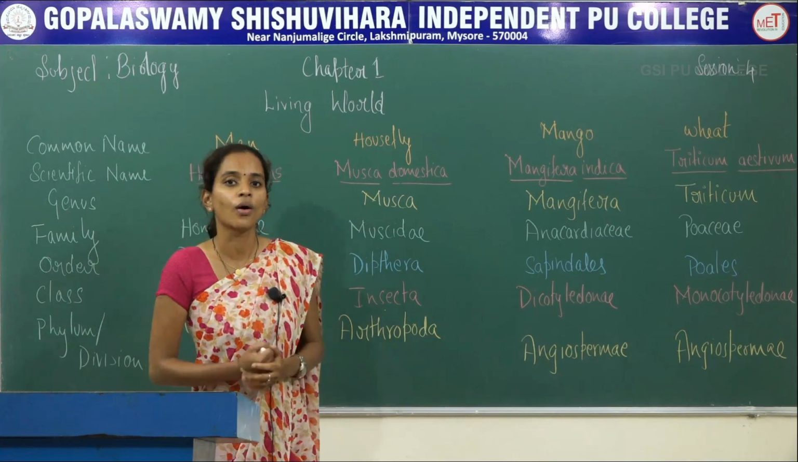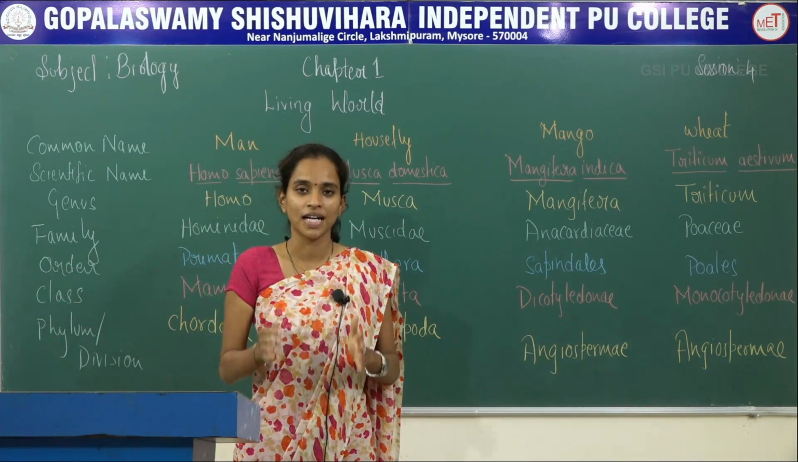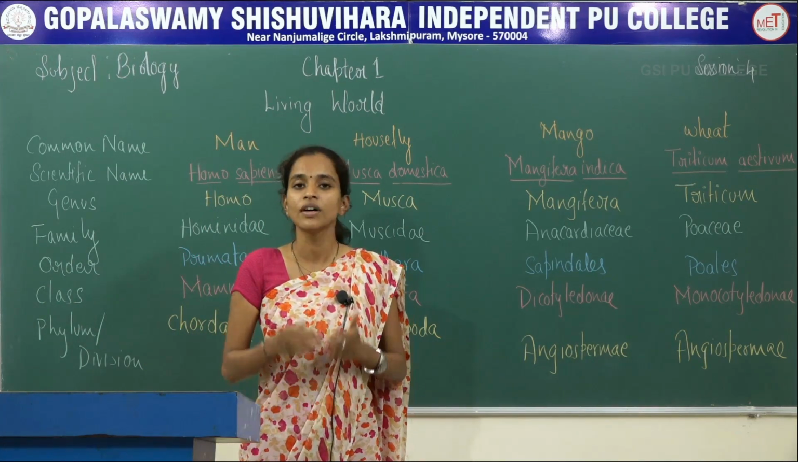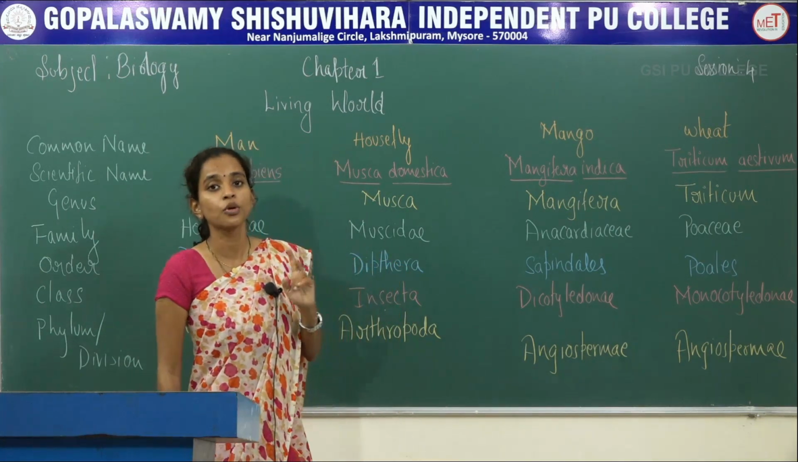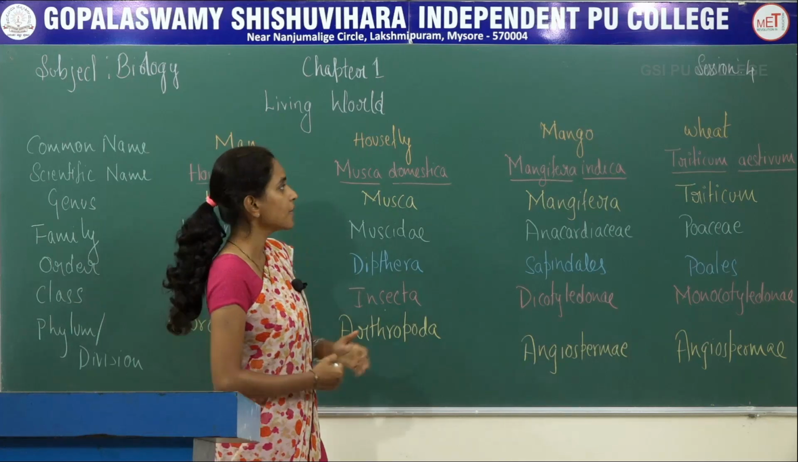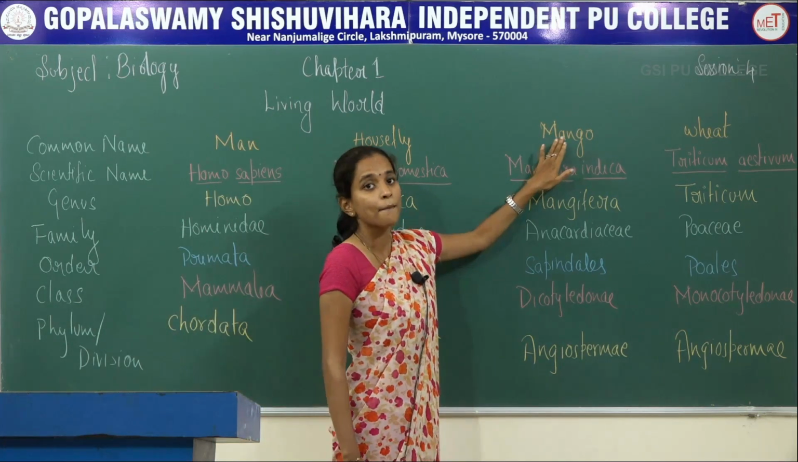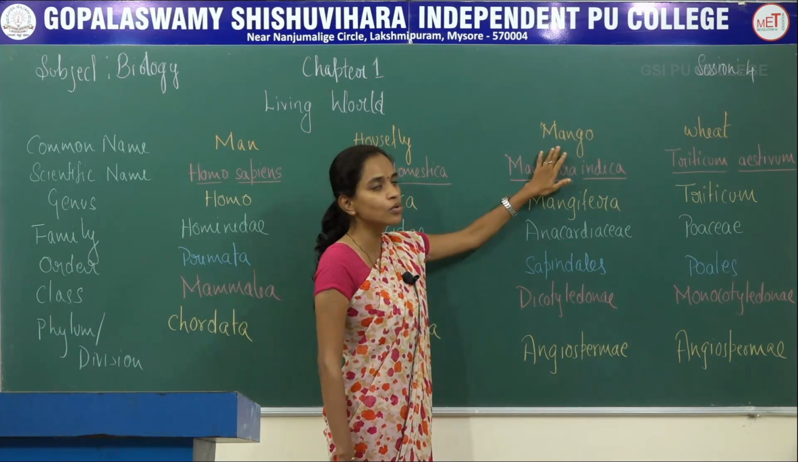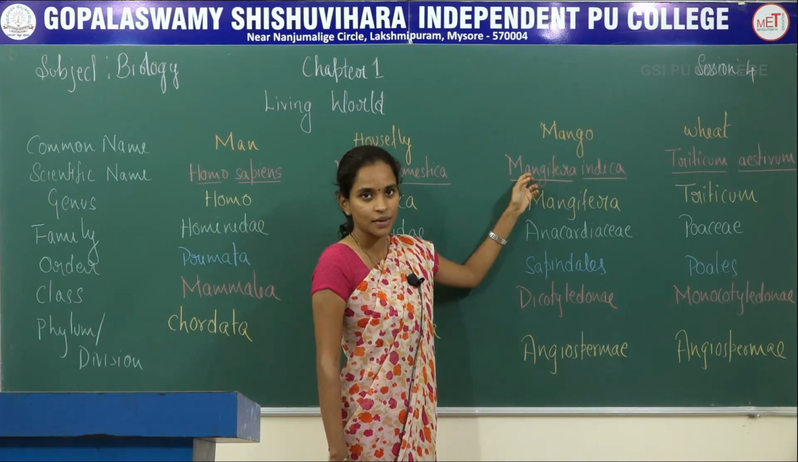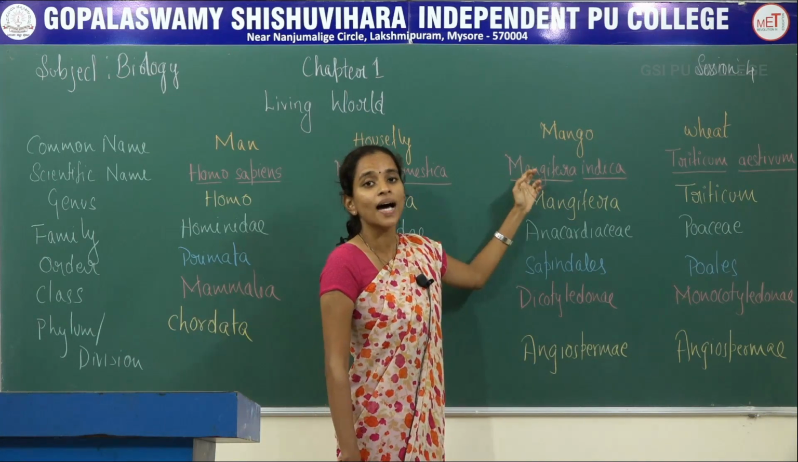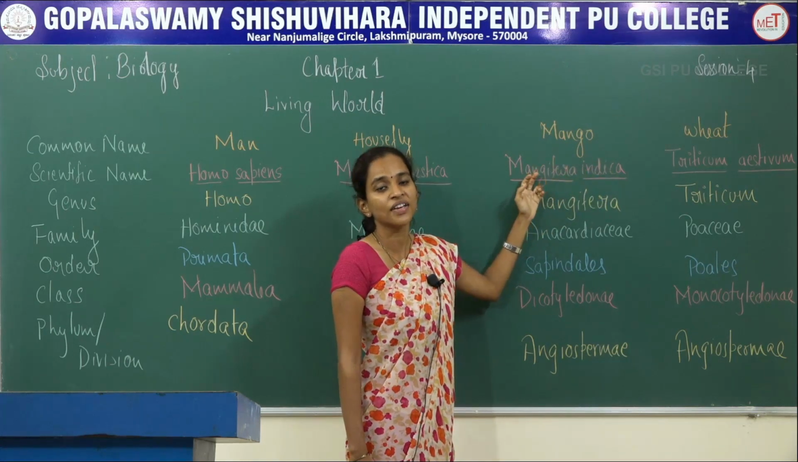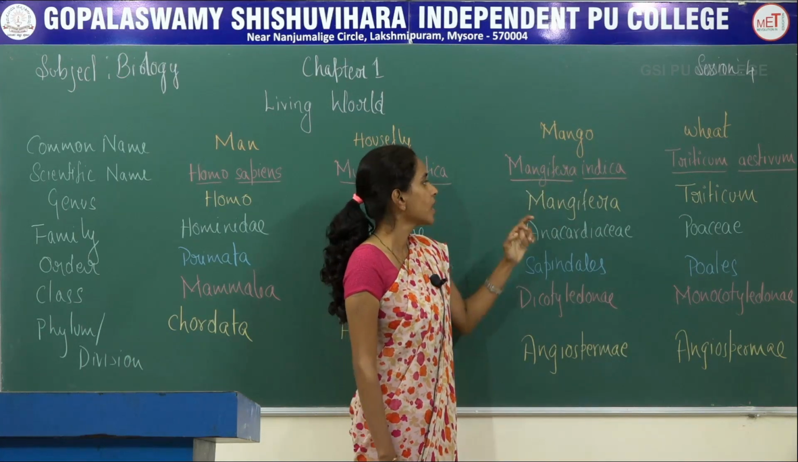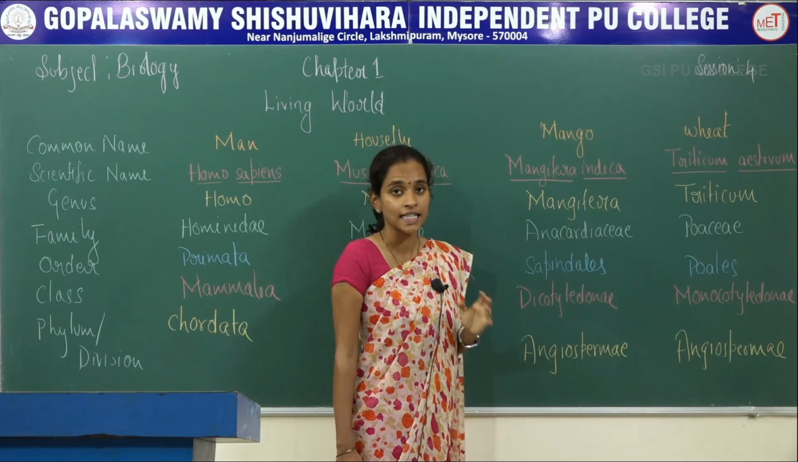So 2 of the organisms are animals, where you have studied the complete classification of man as well as housefly. Next you will be studying about 2 different plants. Coming to the common name, that is mango. Mango's scientific name, we have learnt about this in our last classes, is Mangifera indica. So Mangifera is the genus name.